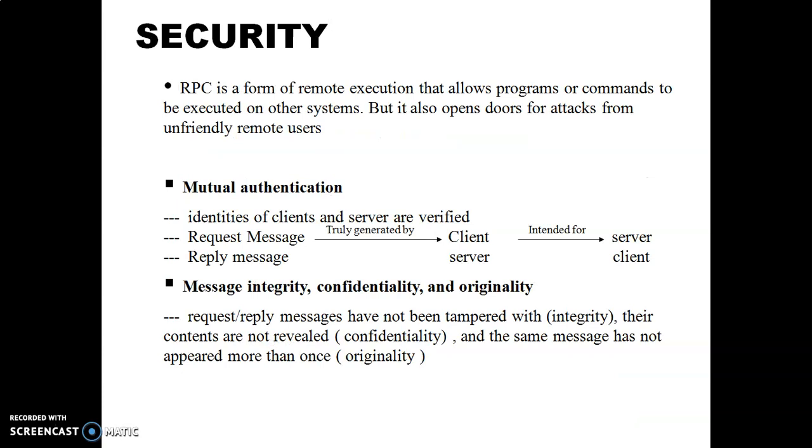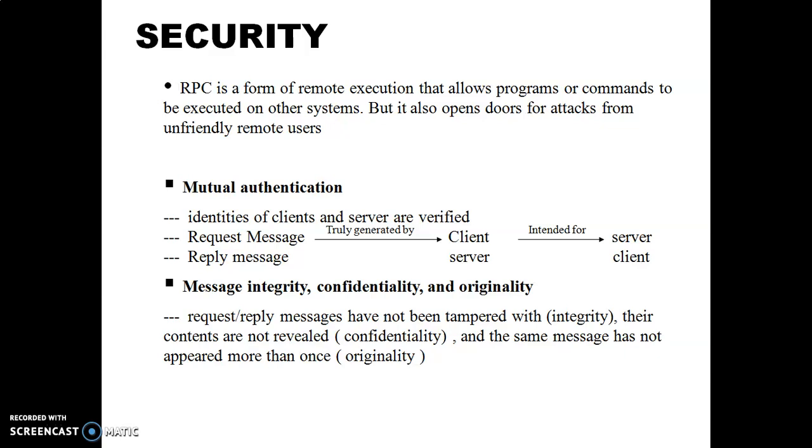Security. Security is another issue in RPC. RPC is a form of remote execution that allows programs or commands to be executed on another system, but it also opens doors for attack from unfriendly remote access. So how can we achieve security in RPC? The first one is mutual authentication by request message. It means that identities of client and server are verified by using user ID, password, and such kinds of techniques.